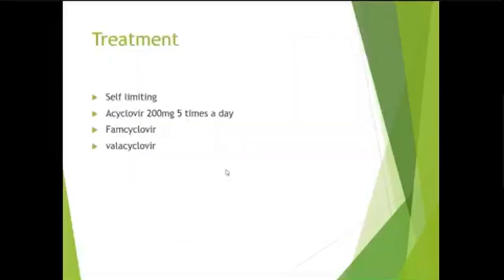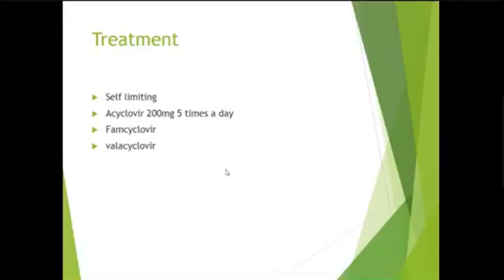And if genital herpes is present in the female at the time of delivery, the patient is not delivered by normal vaginal delivery, and cesarean section is indicated because of the risk of transmission of herpes to the neonate. Treatment, usually no treatment is required.